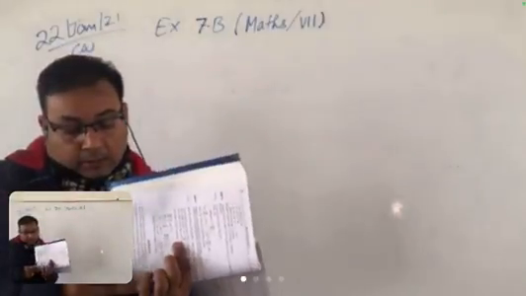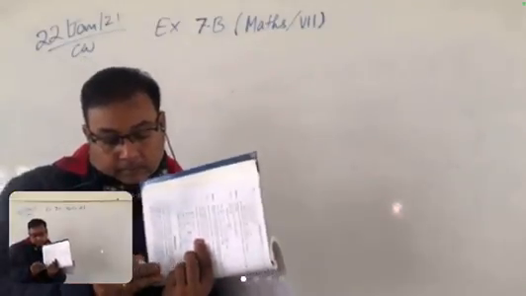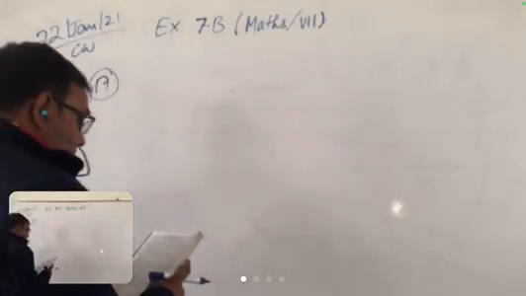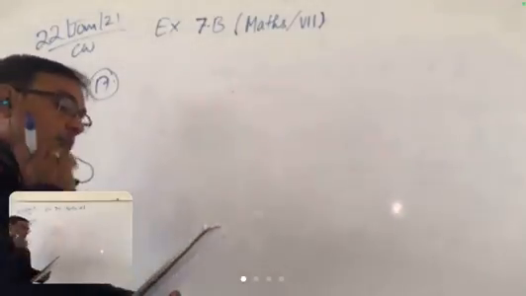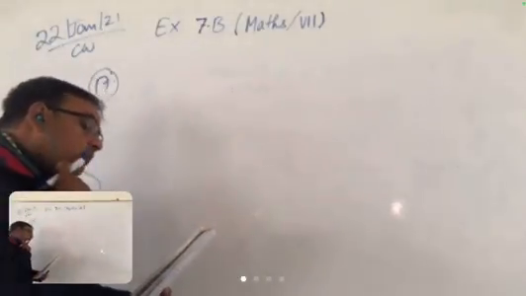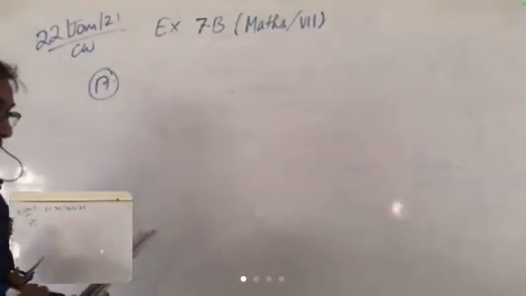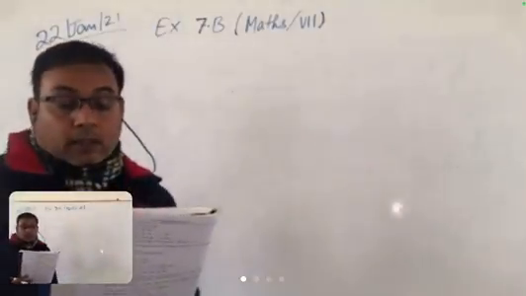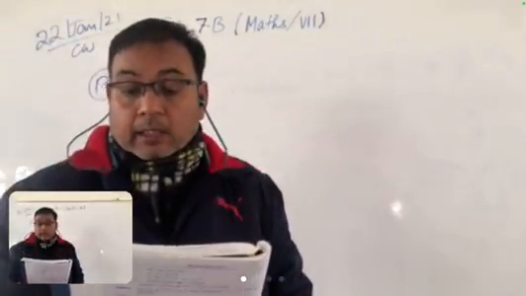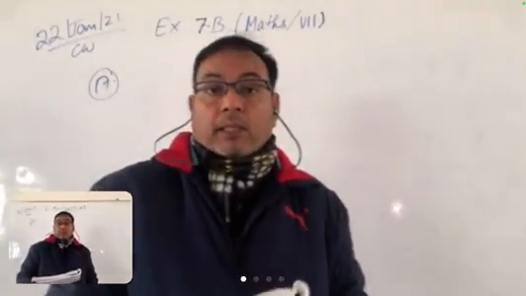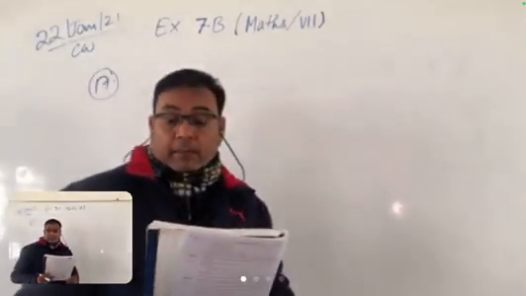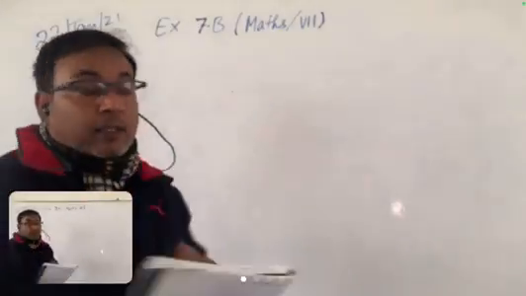Now Akriti, read the question please. Yes, sir. Sumitra has rupees 34 in 50 paise and 25 paise coins. If the number of 25 paise coins is twice the number of 50 paise coins, how many coins of each kind does she have? Okay. So tell me, what would you understand by this line: if the number of 25 paise coins is twice the number of 50 paise coins?